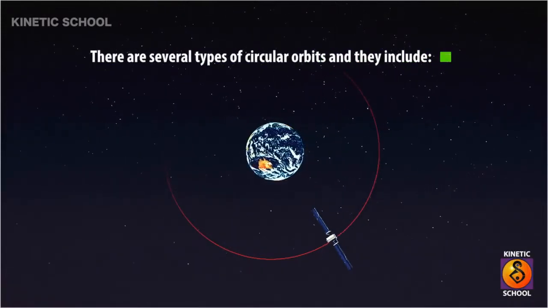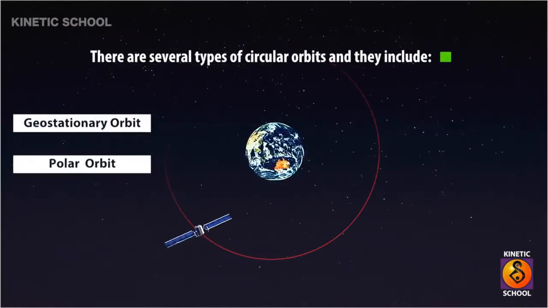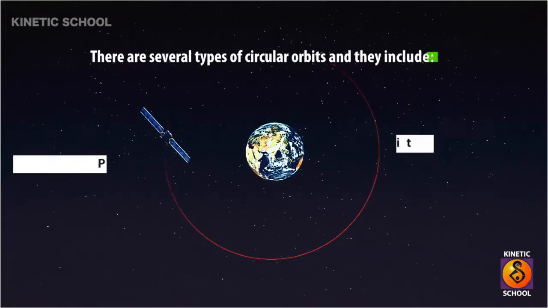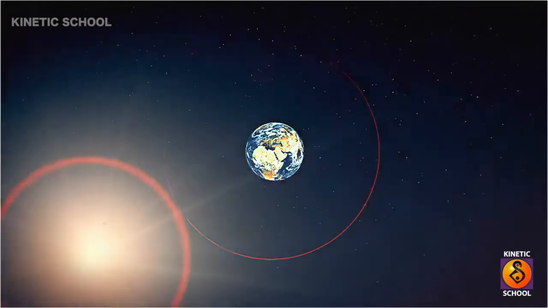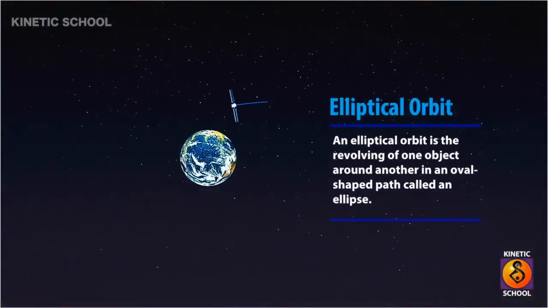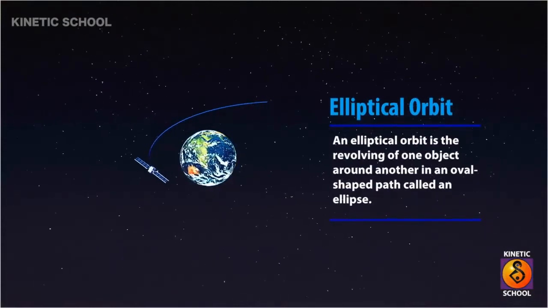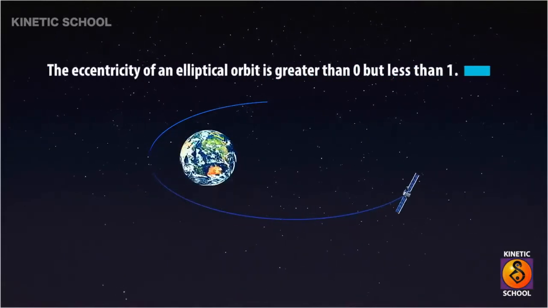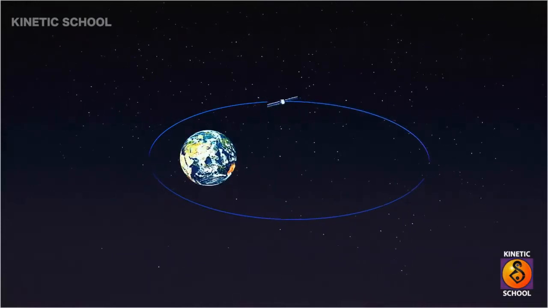There are several types of circular orbits, and they include geostationary orbit, polar orbit, and equatorial orbit. Elliptical orbit. An elliptical orbit is the revolving of one object around another in an oval-shaped path called an ellipse. The eccentricity of an elliptical orbit is greater than 0 but less than 1.